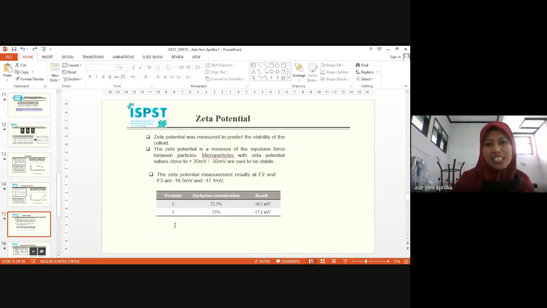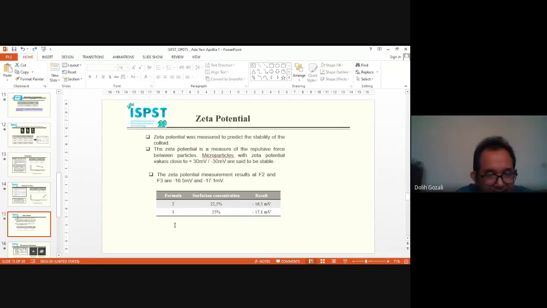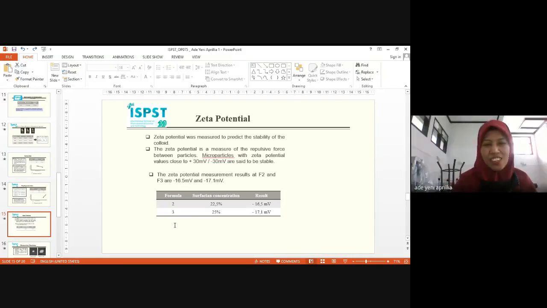From zeta potential, the zeta potential measures the repulsion between particles. Sorry, Miss Ade, the time is just 3 minutes more. Okay. The zeta potential measurement results for Formula 2 and Formula 3 are 19.5 millivolts and 17.1 millivolts.